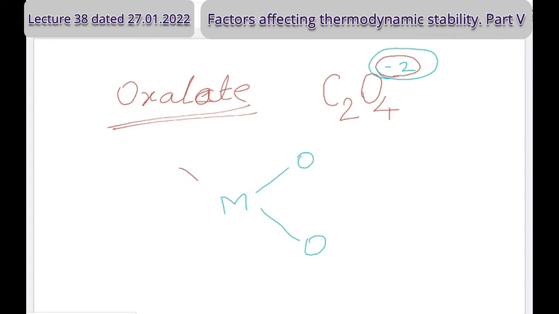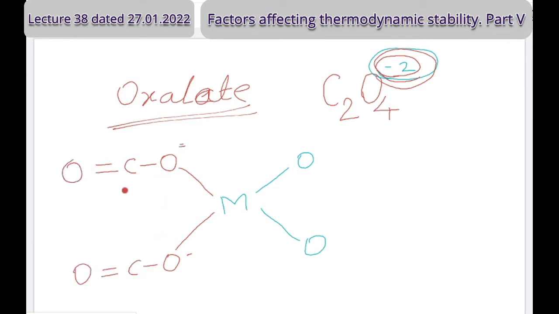Similarly, the other oxalate, oxygen which carries negative charge, so here -1 and here -1, total -2 charge. Out of 4 oxygens, this oxygen is linked to carbon, which is linked to an oxygen which has no charge, and to the other carbon, and these 2 carbons are linked to each other. It is our oxalate representation.